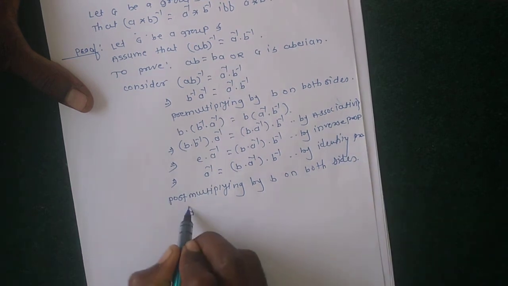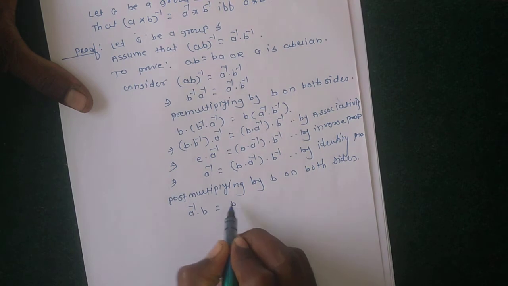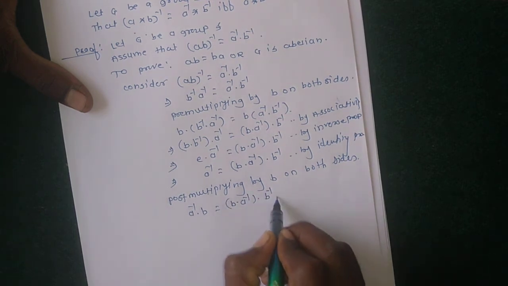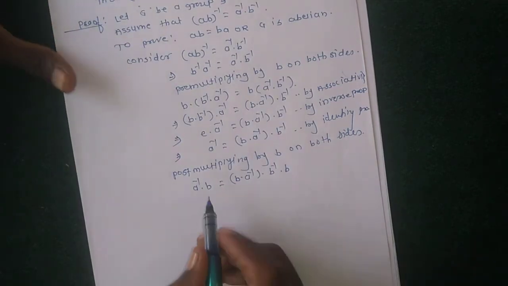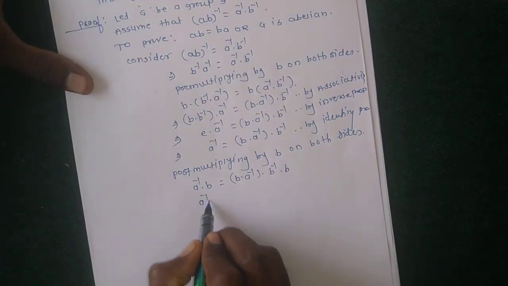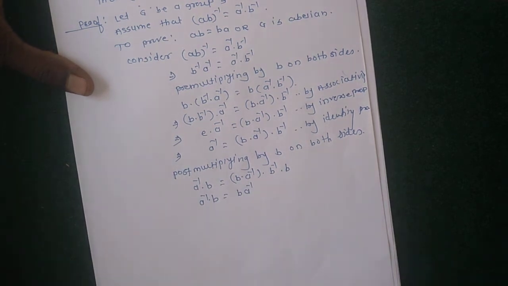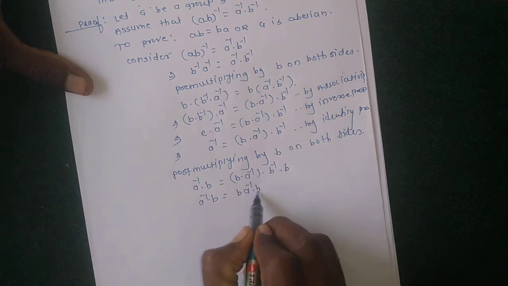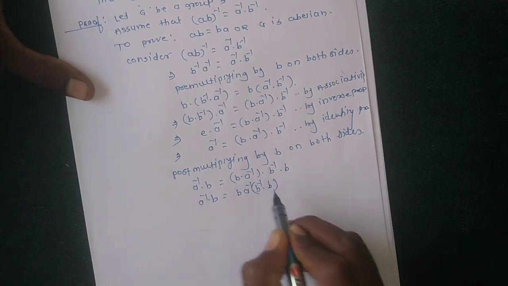We get a inverse times b equals b a inverse b inverse times b.